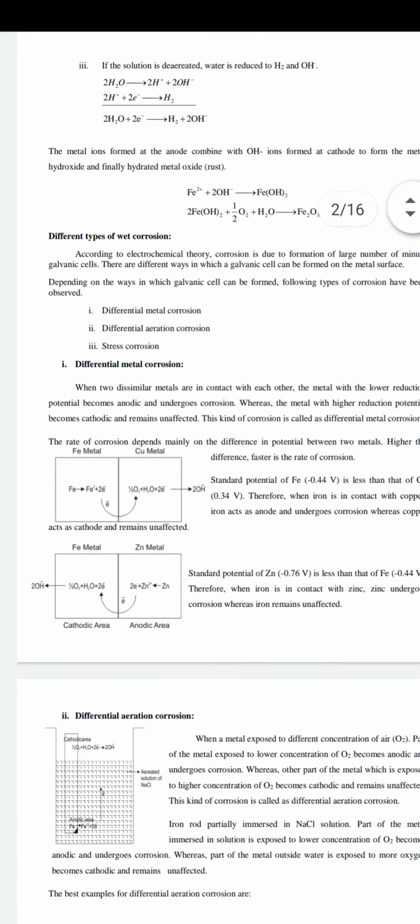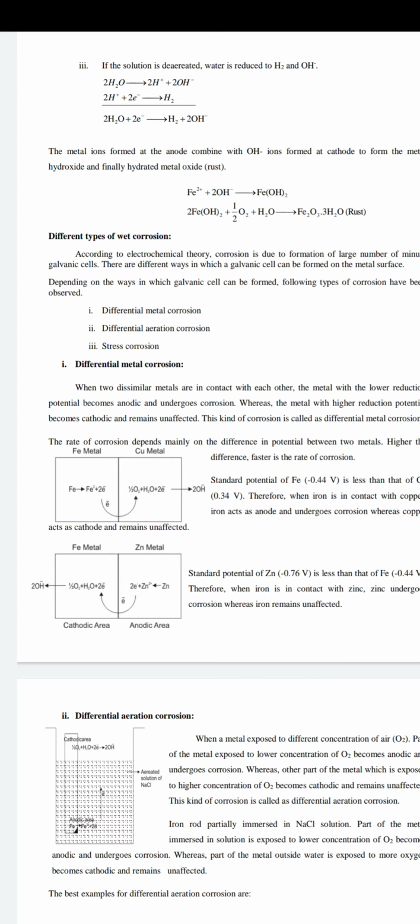In differential metal corrosion, the name itself gives us the idea. Two different metals are used in the design of any manufacturing, since in any motor design or factory design it is not possible to use only one metal; we have to use more than one metal.